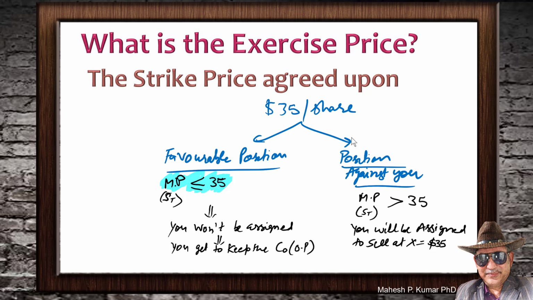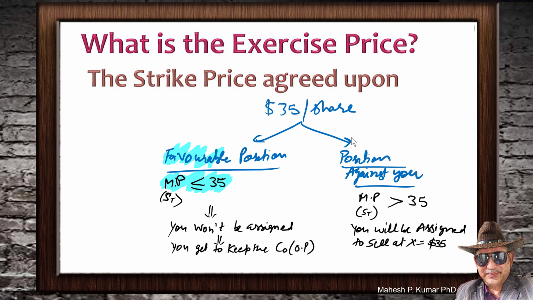If the price stays in the market below 35, then definitely the buyer would buy from the market and not from you at the exercise price, which is higher than the market price, or equal to 35, and you will get to keep all the option premium that you have received. So that would be a favorable position for you.